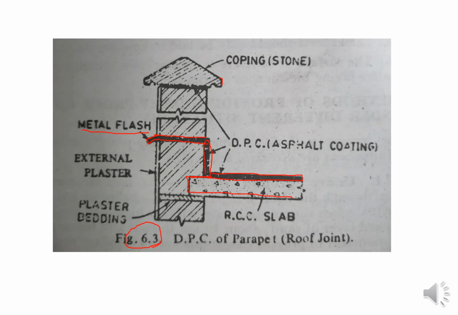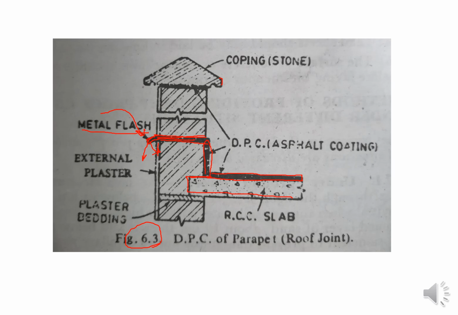Okay, so the water is coming onto that particular metal flashing, and that is trickling down outside. So it is not having any interaction or contact with the wall or the material you are providing as DPC. In this way, your DPC material and your brick walls are going to be safe against water having contact with them.